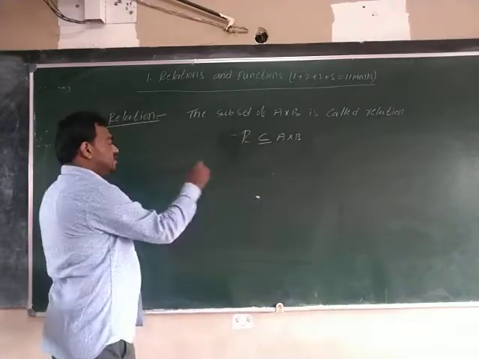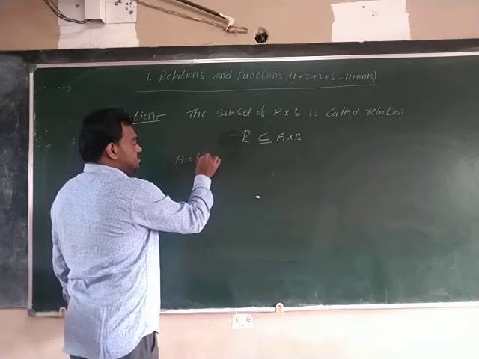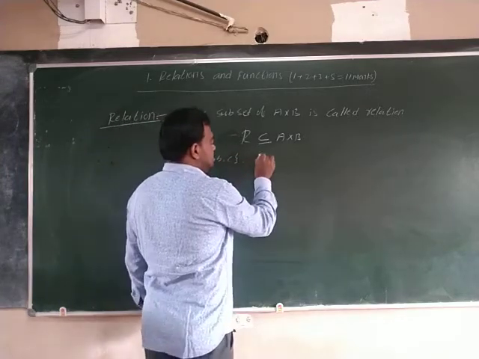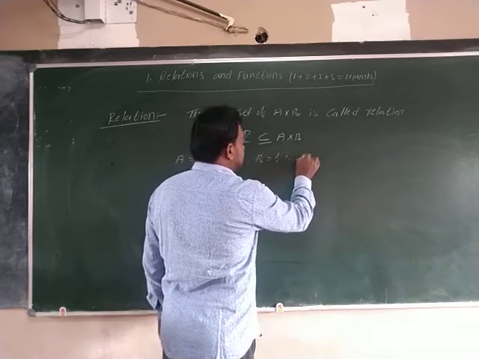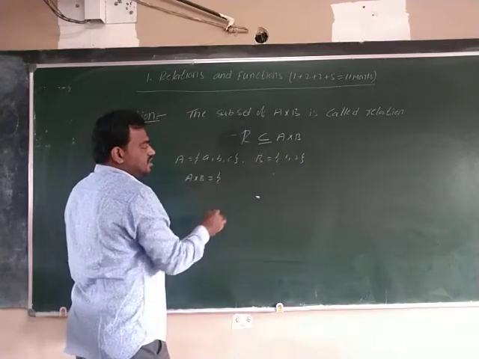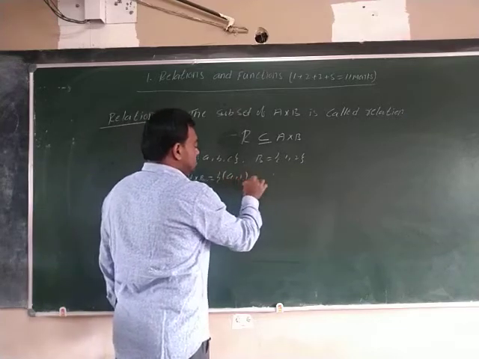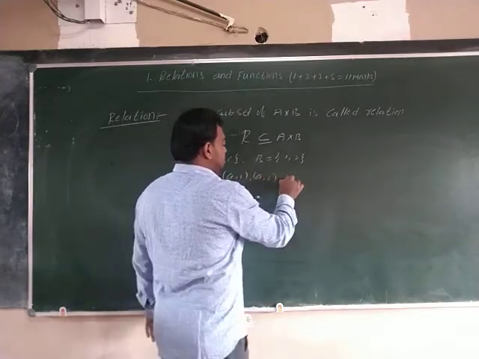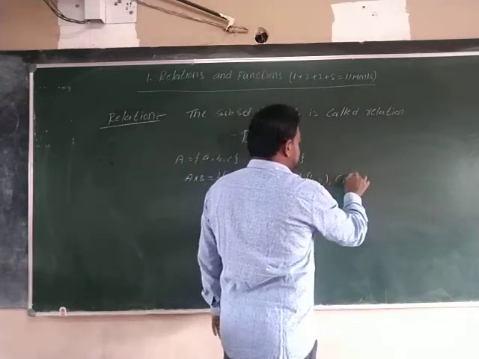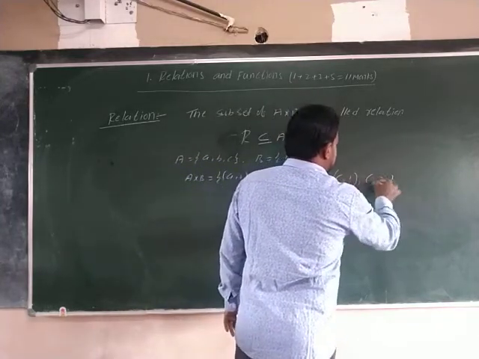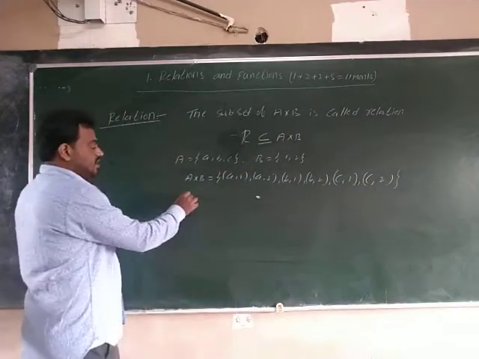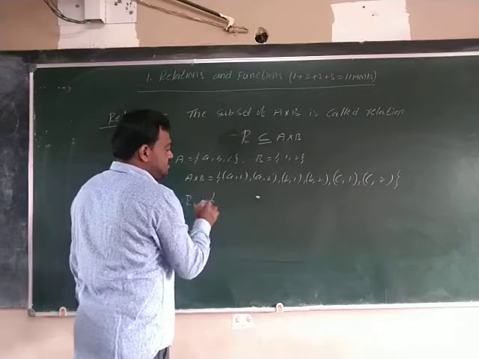Let's see one example; again, we discuss the same examples. A is equal to the set {a, b, c}, B is equal to the set {1, 2}. Now A cross B is equal to what? A cross B is equal to (a,1), (a,2), (b,1), (b,2), (c,1), (c,2). So this is A cross B. I am writing some relations to see. Just write some subsets.